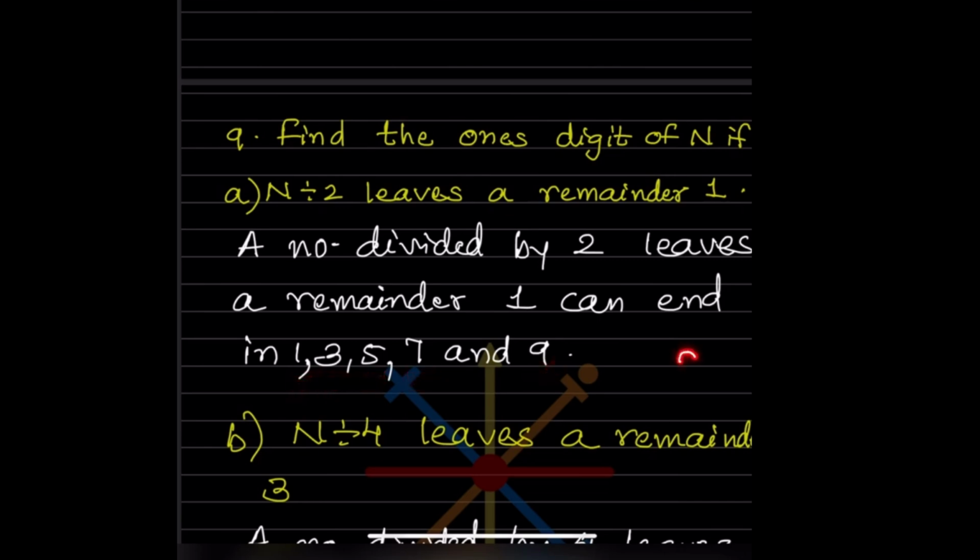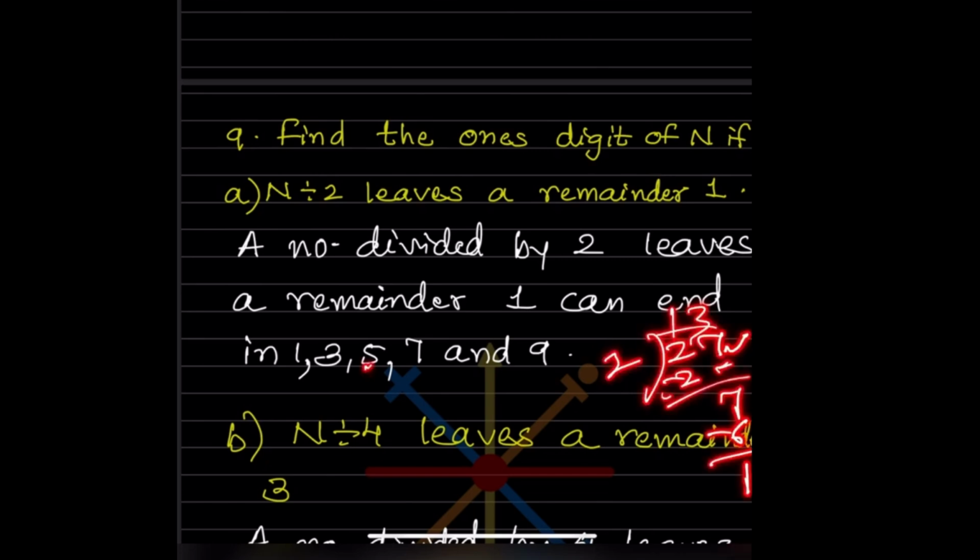So suppose we are taking 29, and if we divide it by 2, 2 ones are 2, 2 fours are 8, so the remainder is 1. So it can be 9. If we take 27, any number ending with 7, 2 ones are 2, 2 threes are 6, the remainder is 1. So the ending is 7.